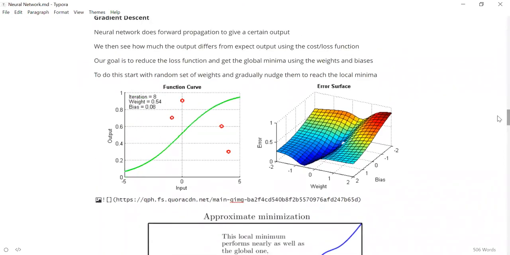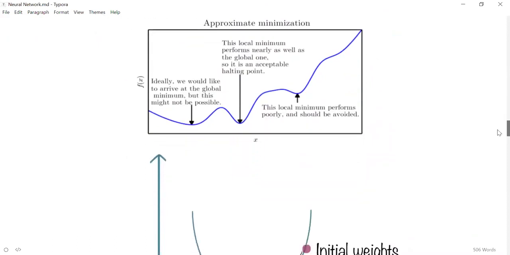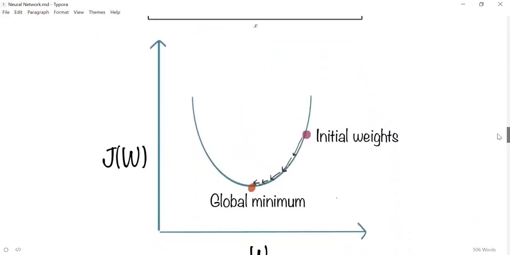Is this clear what gradient descent is and why do we use it? Yeah, so this is a 1D example. You start at an initial weight, you try to go in the direction where the loss decreases until you reach a global minimum. Once you reach the global minimum, you stop the training. Now you are already at the best position, so you can't improve better than this, so you don't change anything. So you stop the training and say that, okay, my model training is completed.